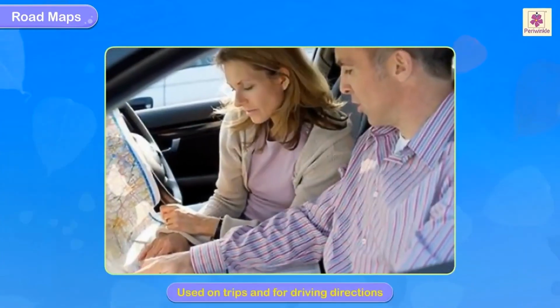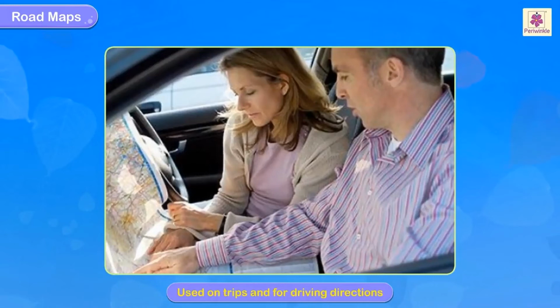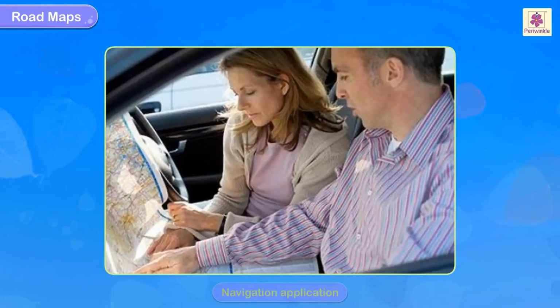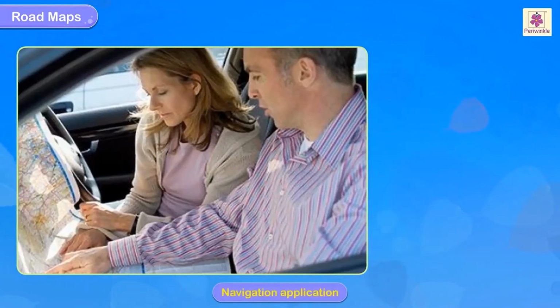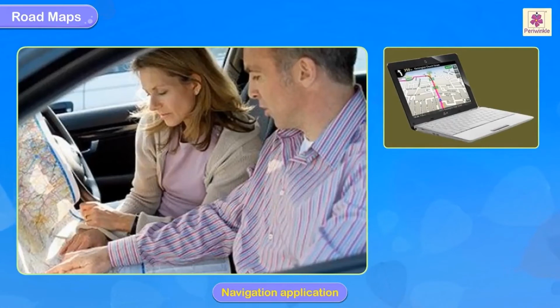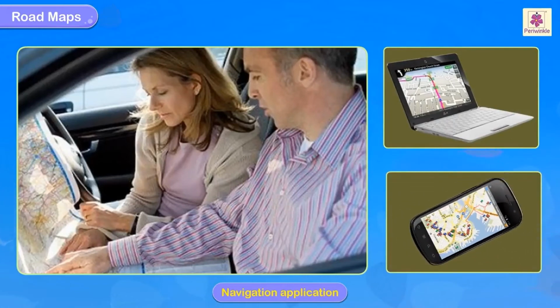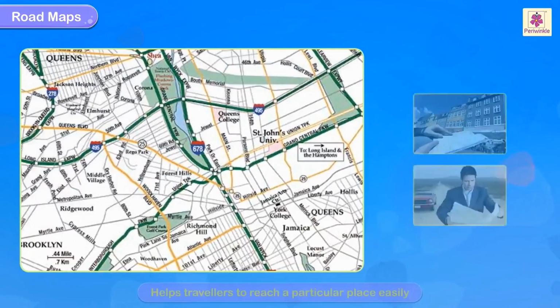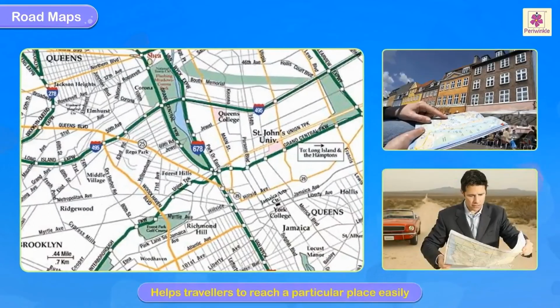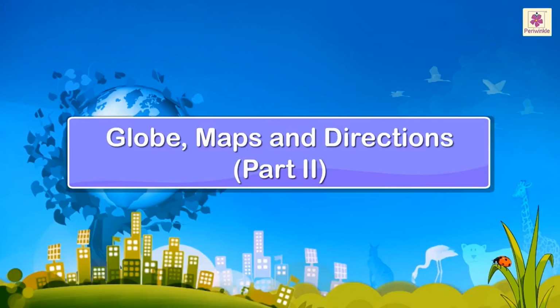Next slide. People use road maps on trips and for driving directions, so it is easy to find the exact way or exact position. Navigation applications, now in most mobiles, Google Maps is there. You can find a particular location and send it to your friends, or to people who require the place. It helps travelers reach a particular place easily. So it is very easy to find out. Globe maps and direction.